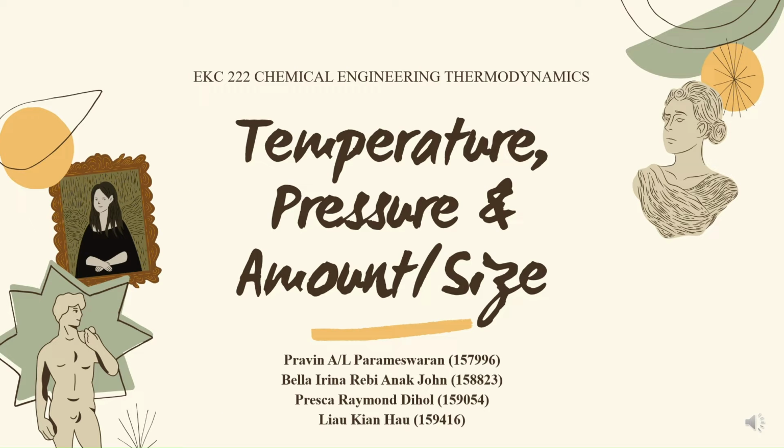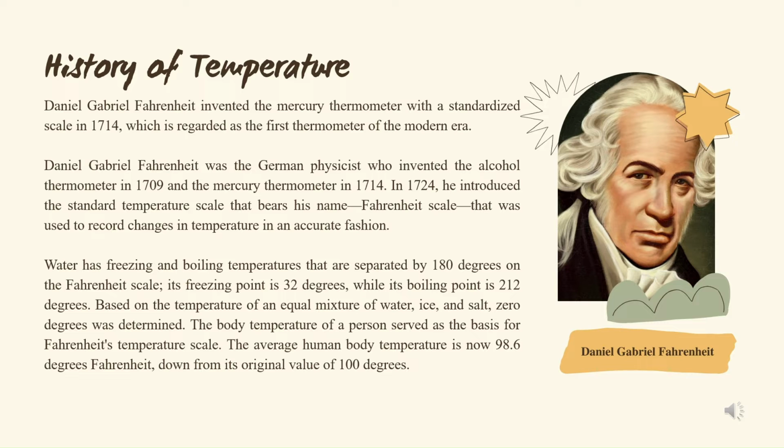Hi, in this video, we are going to present about temperature, pressure, and amount or size. Daniel Gabriel Fahrenheit invented the mercury thermometer with a standardized scale in 1714. He was the German physicist who invented the alcohol thermometer in 1709 and the mercury thermometer in 1714. In 1724, he introduced the standard temperature scale that bears his name, the Fahrenheit scale.